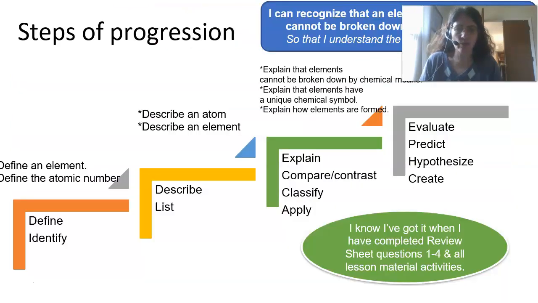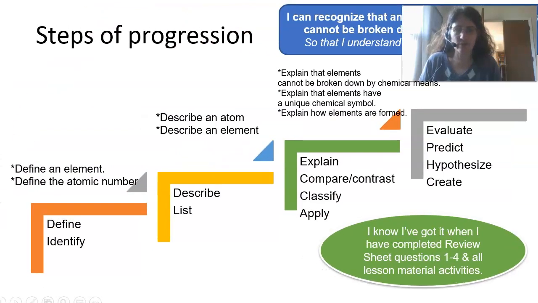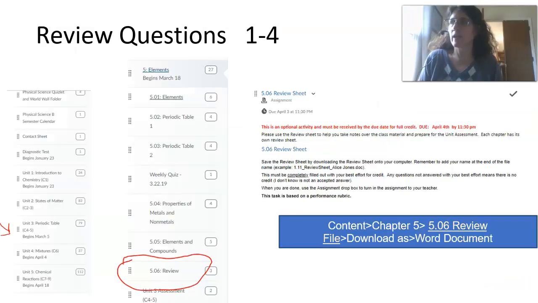If at any time you are struggling with this, remember you can use the steps of progression to help you. Just use it as a checklist. Can you define an element and the atomic number, and go through each one of these? And if you're not able to tell yourself, yes, I can do that, go back through the lesson material to find that information and help you out. Remember that if you can answer our review sheet questions 1 through 4, then you are on your road to being able to master that material of recognizing that elements are a substance that cannot be broken down by chemical means.